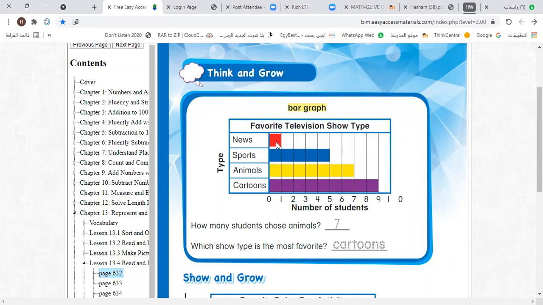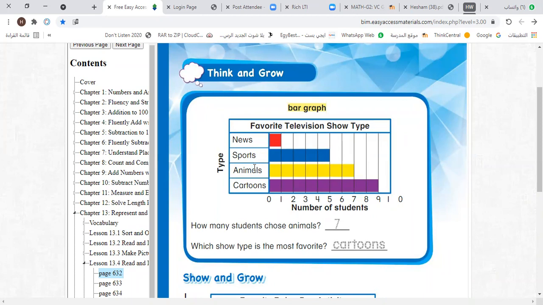So here we have this short bar from 0 to 1, because only one chose news. How many choose sports? Where is the end point? This. Now, how many choose sports? It's 5. Can you see the end point at 5? It means that 5 students choose sports.